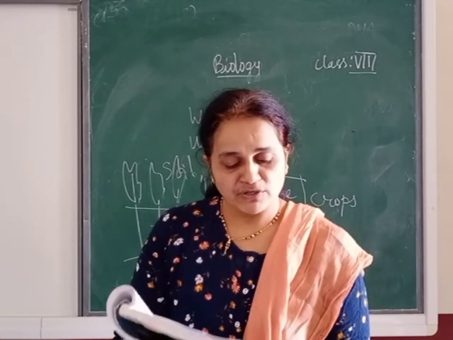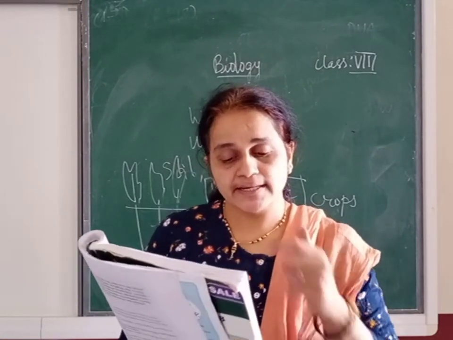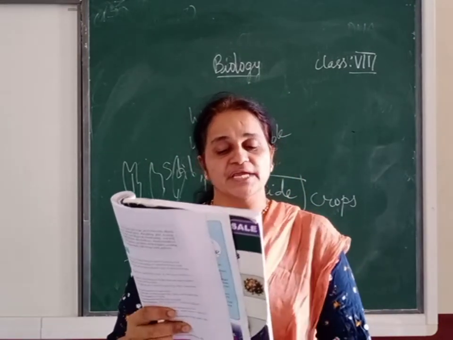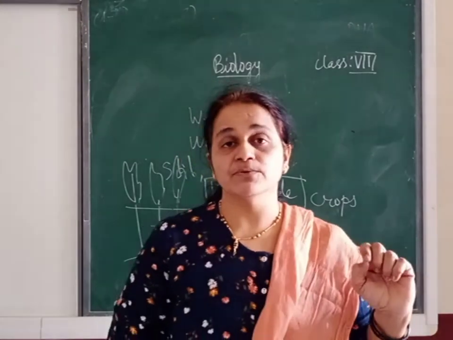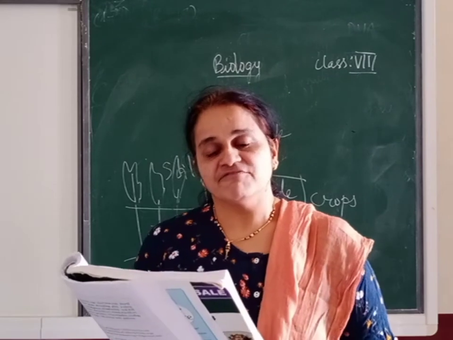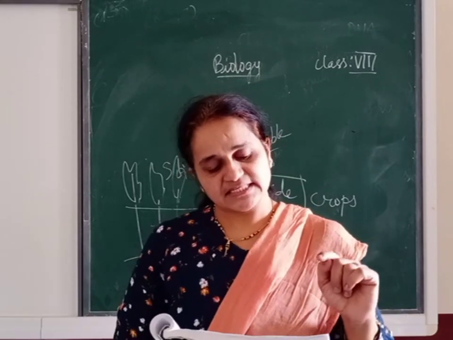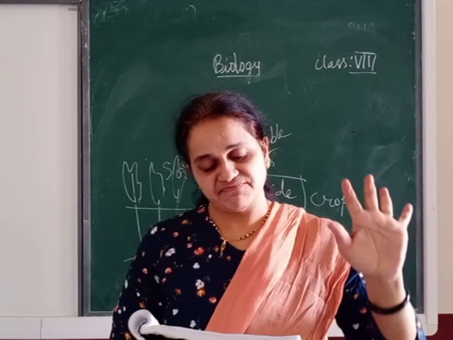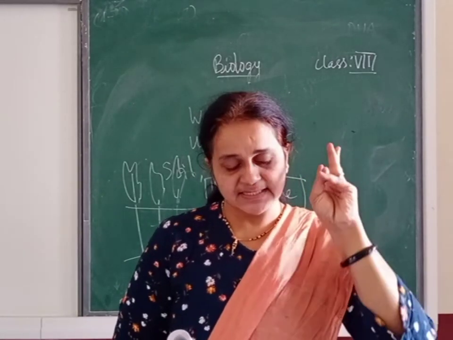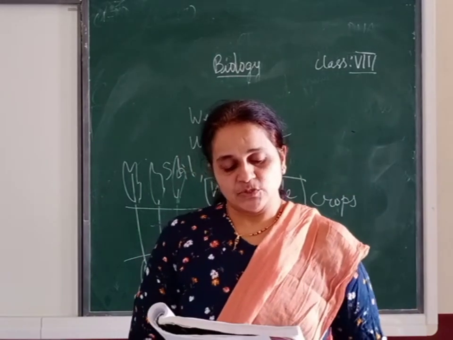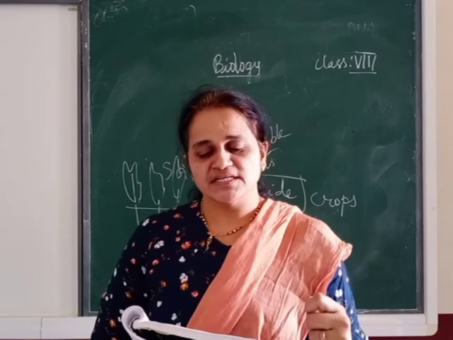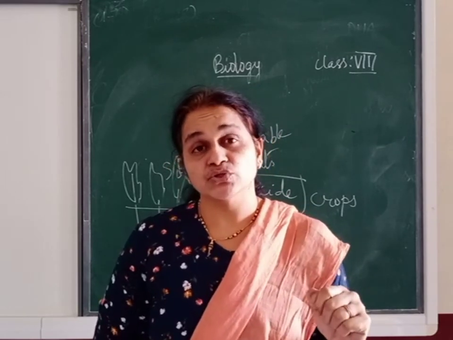Now on page 138 you have to underline the last paragraph. Naturally, food produce can be damaged by. Who are the agents which cause damage? They are fungi, pests, rats and bacteria. Underline these four main agents. What are they? Fungi, pests, rats and bacteria. Now what will happen if there is moisture or water? Which organism will grow? There will be growth of fungi.